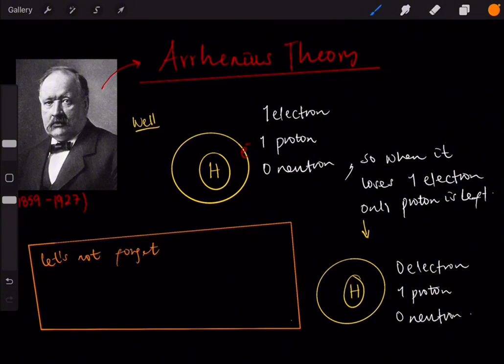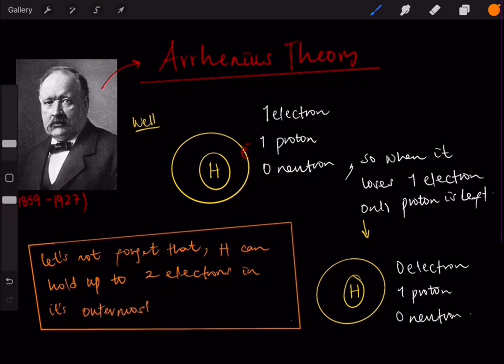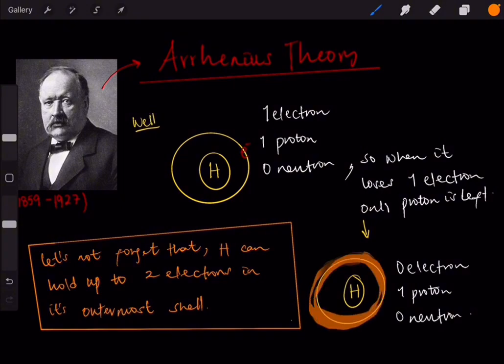And also, let's not forget that hydrogen can hold two electrons in its outermost shell. Let me just write this. This is the outermost shell of the electrons. It can hold up to 2 electrons.